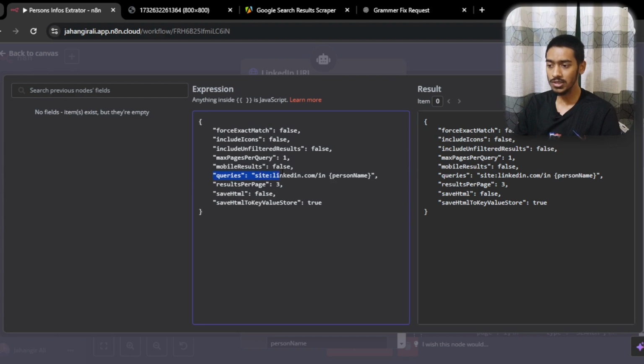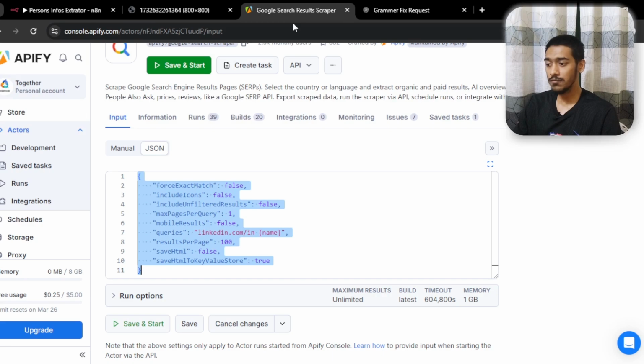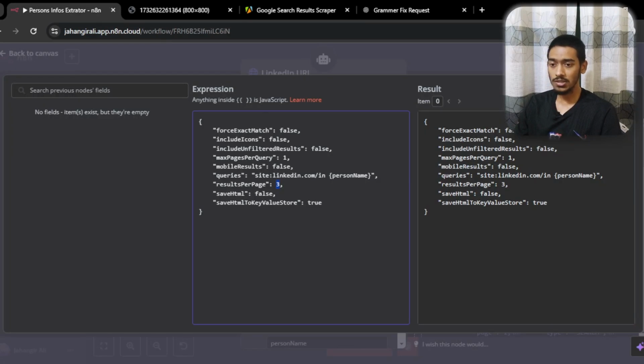In the query section, that's whatever I search. So that's the thing: site linkedin.com, you have to mention the site. By the way, I didn't mention the site. So site, then linkedin.com, then the person name, and I'll show you what the person name really means in here. For results per page, I'm going with 3. In here the default is 100, but I will go with 3, that's it. The rest of the things I didn't touch here.